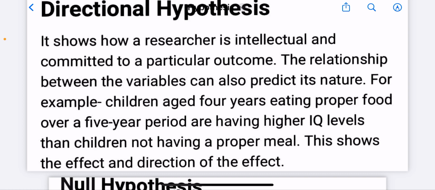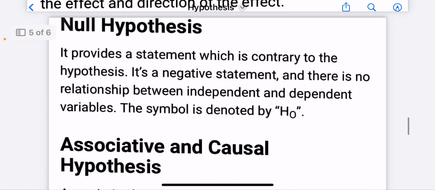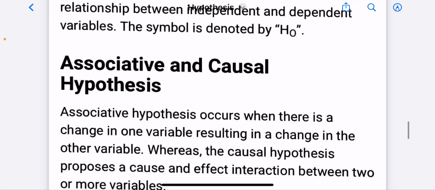For example, children aged 4 years eating proper food over a 5-year period have a higher IQ level than children not having a proper meal. This shows the effect and direction of the effect. Null hypothesis. It provides a statement which is contrary to the hypothesis. It is a negative statement that there is no relationship between independent and dependent variables. The symbol is denoted by H0.